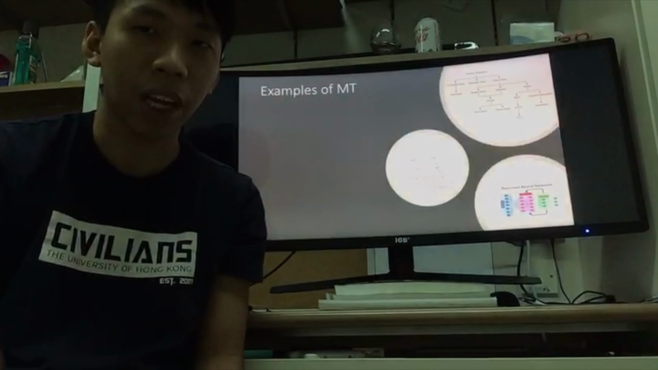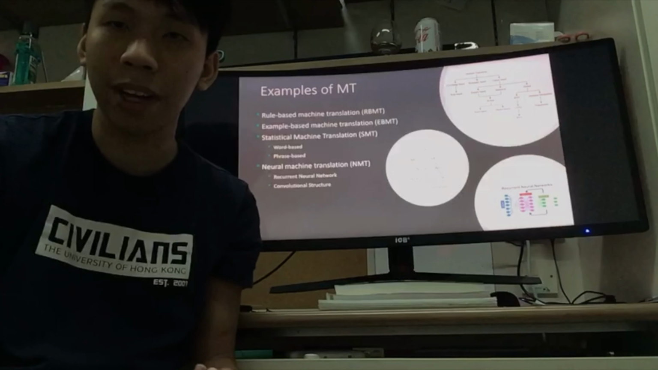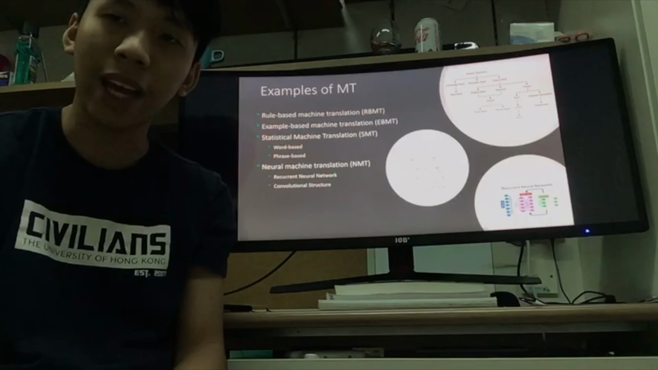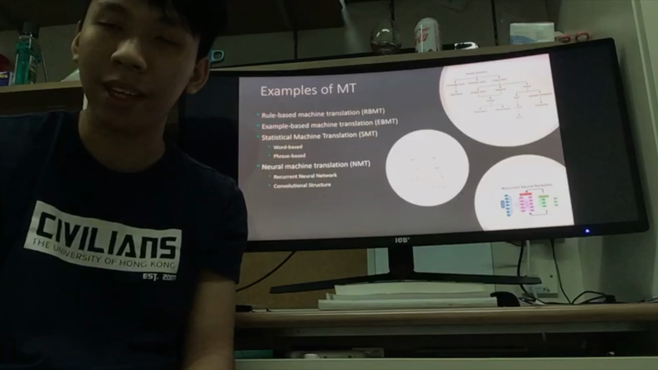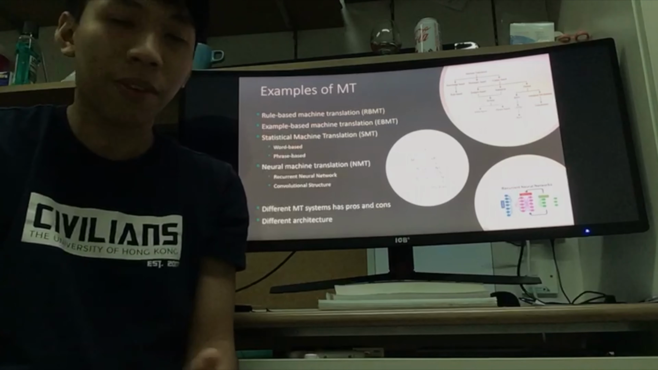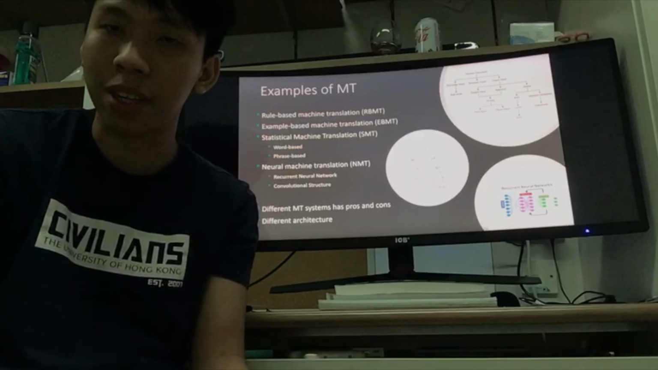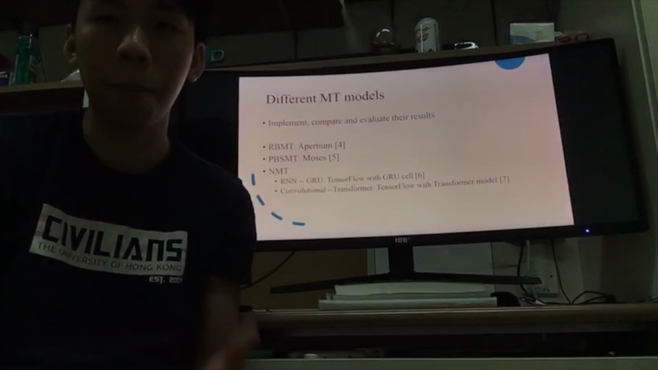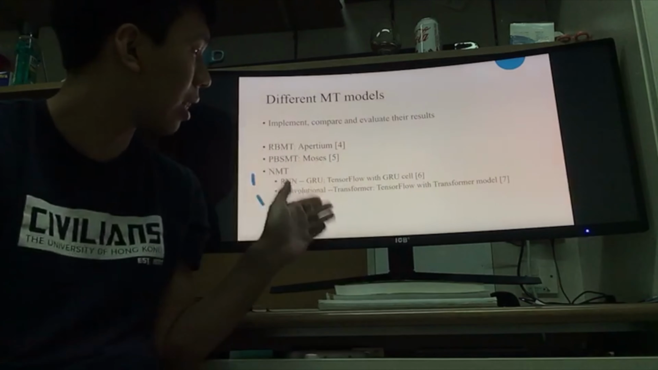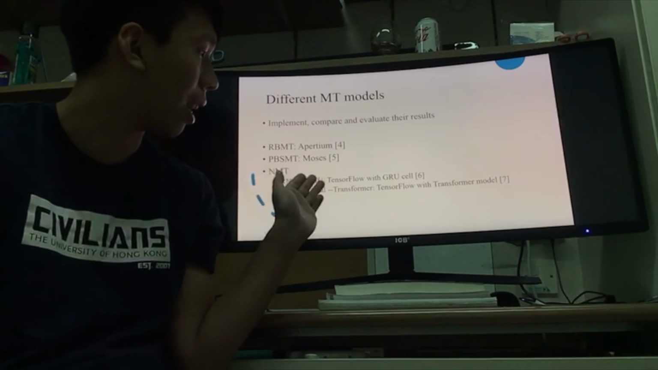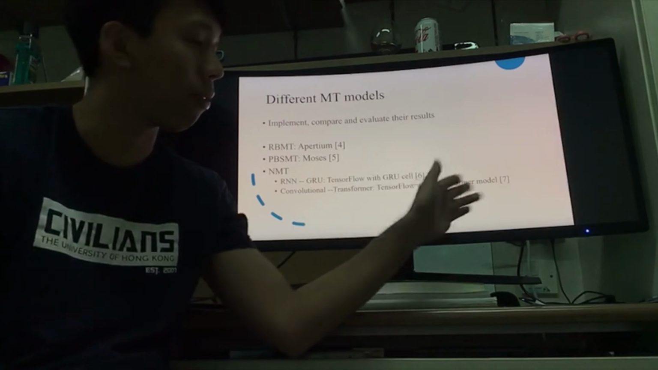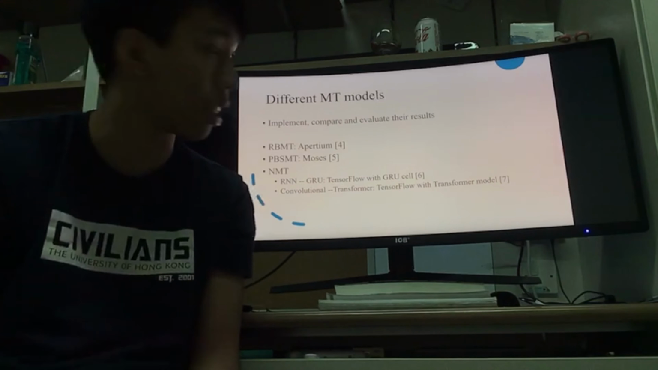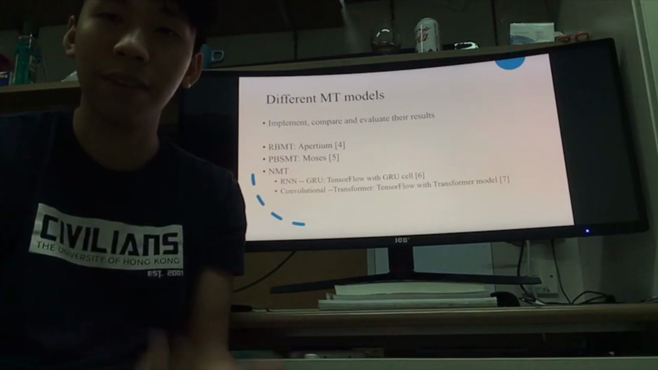Methodology. So, there are many different variants of MT, and here are some of the most popular, including RBMT, EBMT, SMT, and NMT. Different MT systems have their own pros and cons and different architectures. So, I will choose some particular platforms of these: Apertium, Moses, TensorFlow with GRU, and TensorFlow with Transformer model. These are the four types of MT systems in my project. I will implement, compare, and evaluate the results.